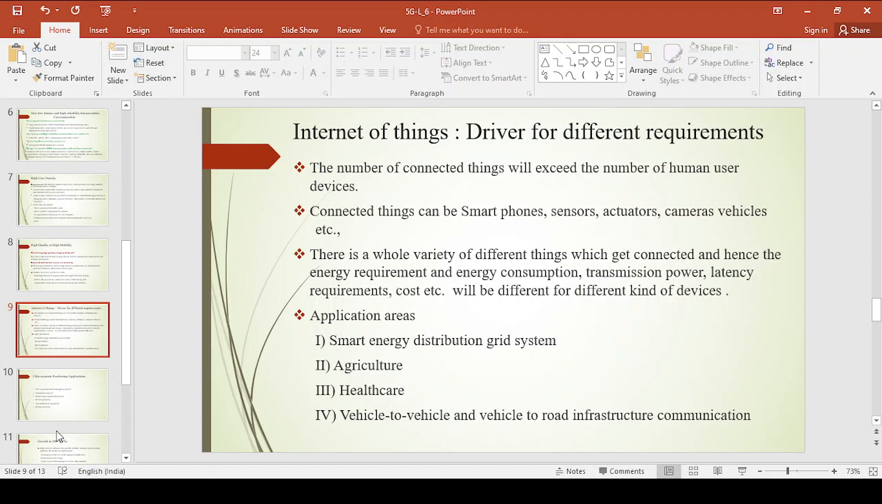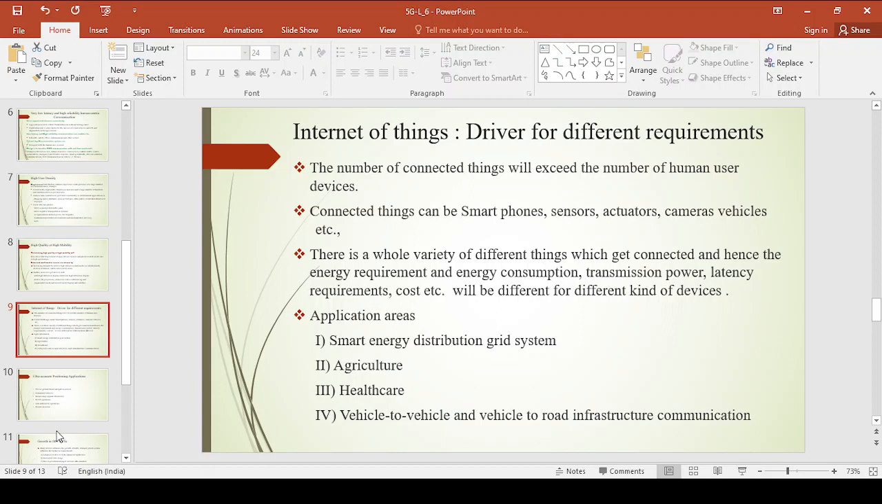Now there is a whole variety of different things which get connected, and because of this whole variety of different things, there will be a difference in the energy requirement, energy consumption, transmission power, latency requirement, and cost from one device to another device, because here we are connecting more and more different kinds of things.